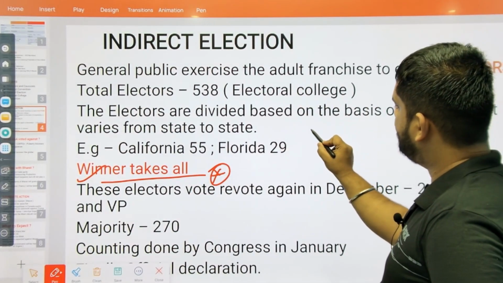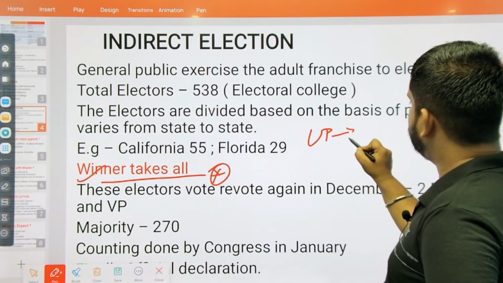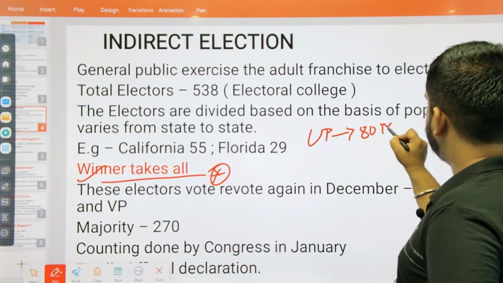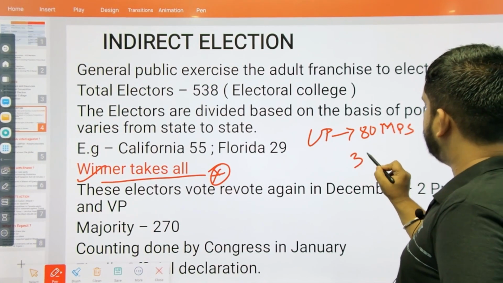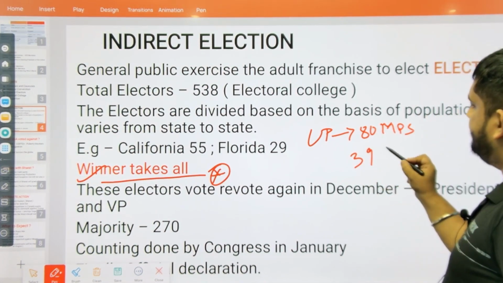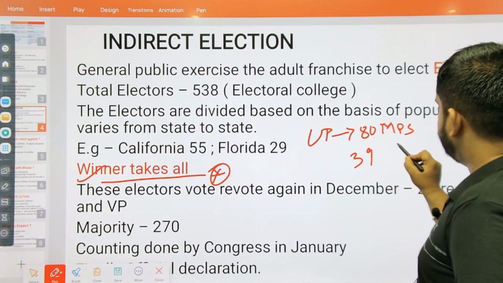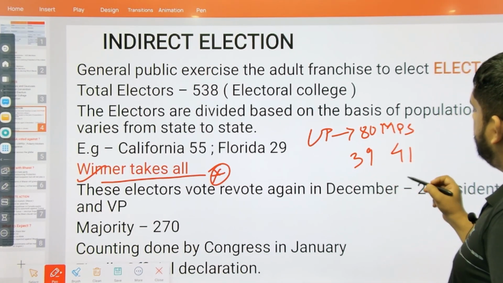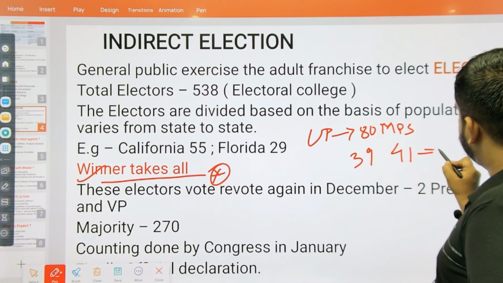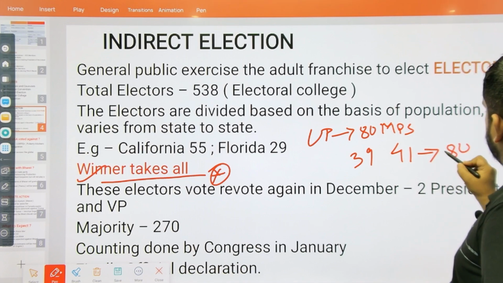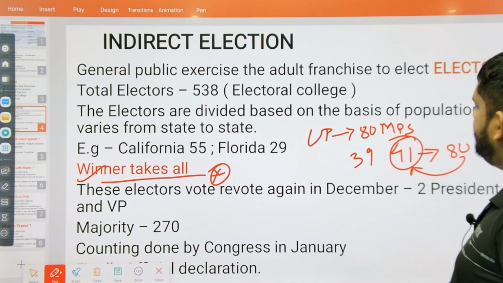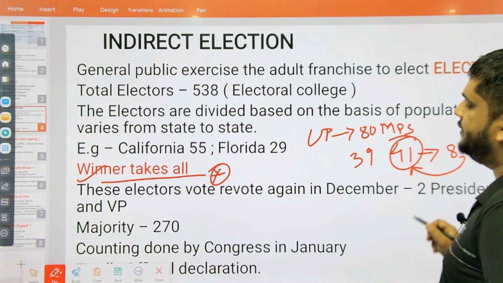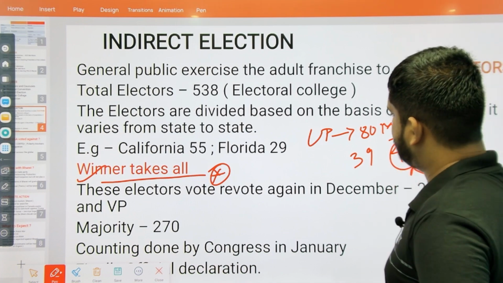Let's take an example of Uttar Pradesh again. Uttar Pradesh has 80 MPs, right? Now, for instance, if BJP wins 39 MPs and Congress wins 41 MPs, the entire 80 seats of Uttar Pradesh go to Congress because Congress has the majority. This is the system which is followed in the United States.